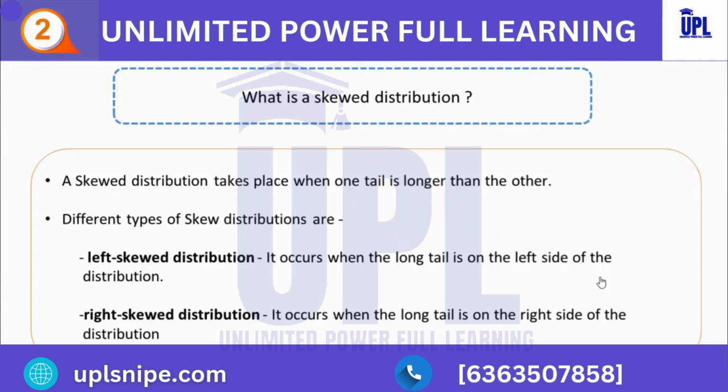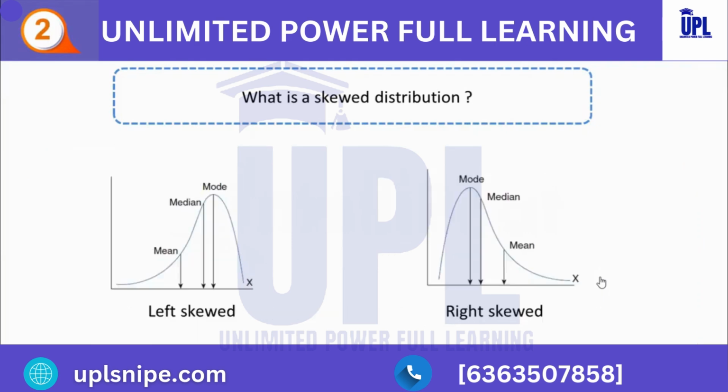Here the mean is right of the peak and also mode is less than median and median is less than mean. Now, let's see it in graphical form. Here you can see that this is a graph of left skewed, right? So clearly mode is greater than median and median is greater than the mean.